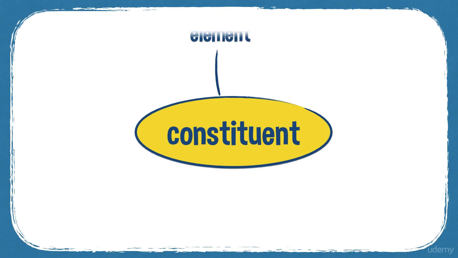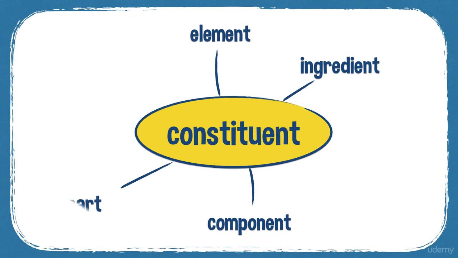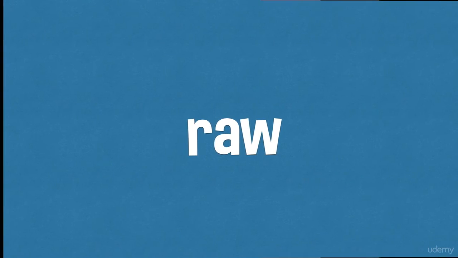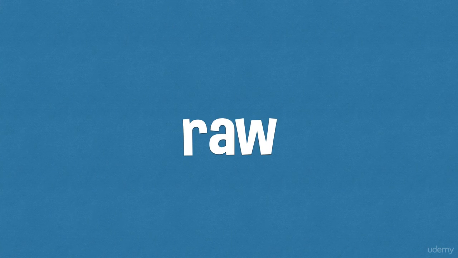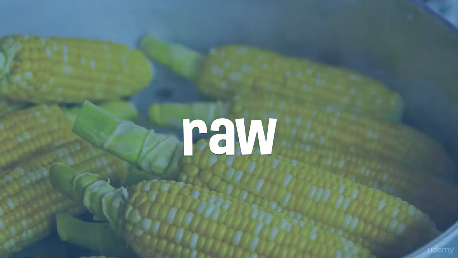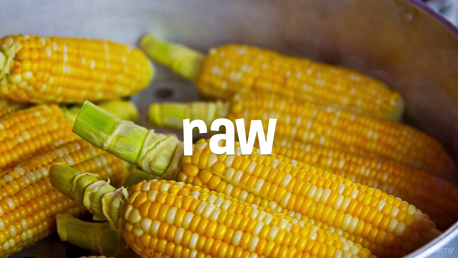And some synonyms for constituent: element, component, ingredient, and part. Here's the next word: raw. Raw. Raw materials or raw substances are in their natural state before being processed or being used in manufacturing. So here you have a photograph of some raw corn.